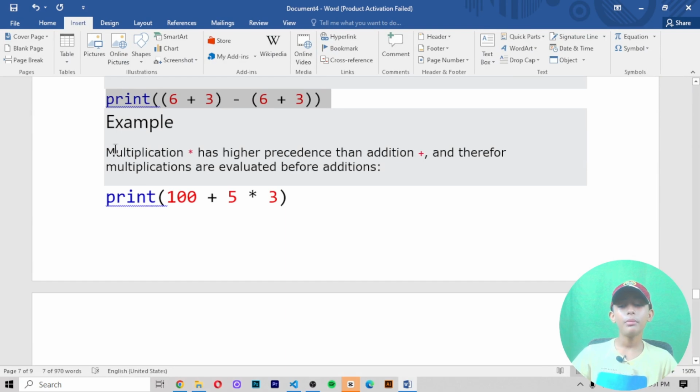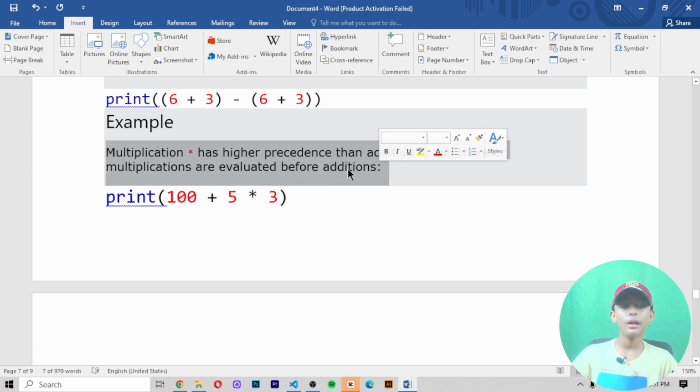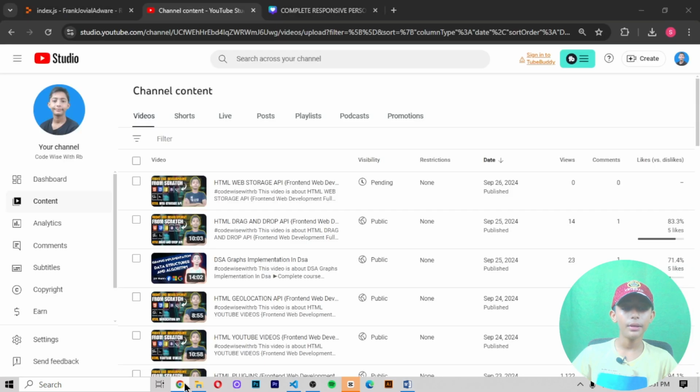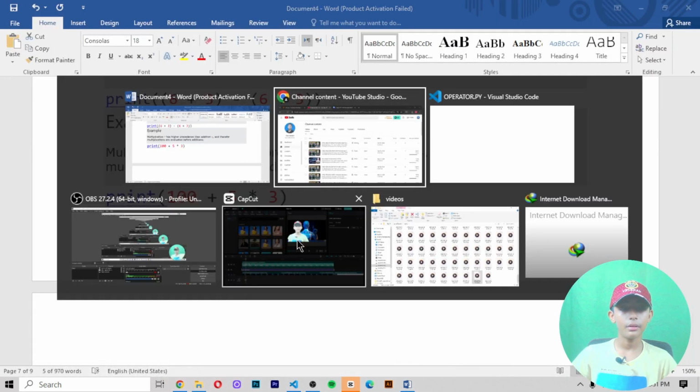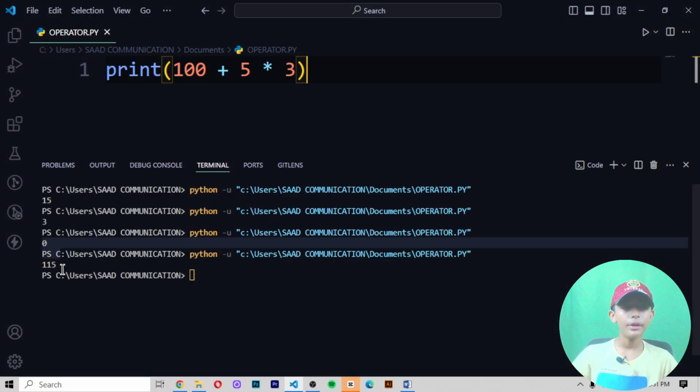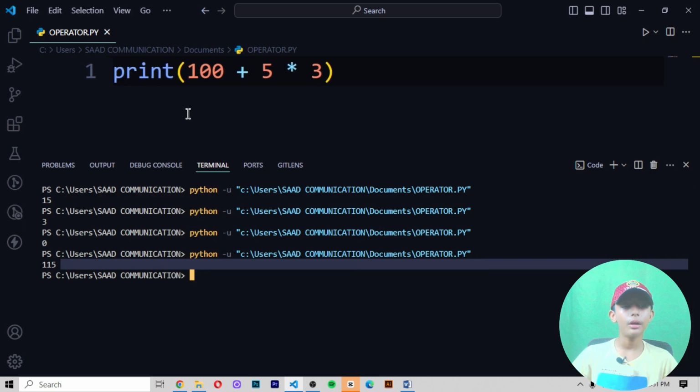One more example: multiplication has higher precedence than addition, and therefore multiplications are evaluated before additions. Let me give you one example. When I paste it and run it, it gave me 115. Why?